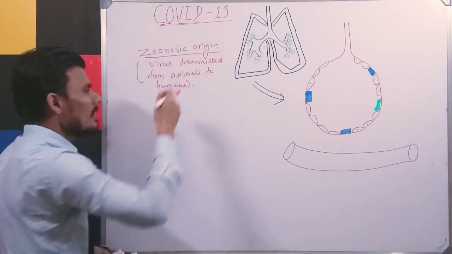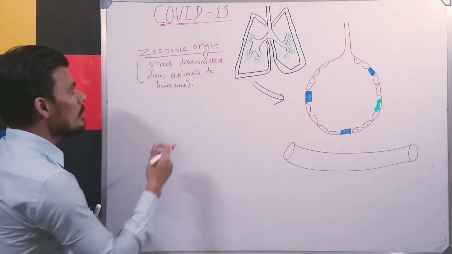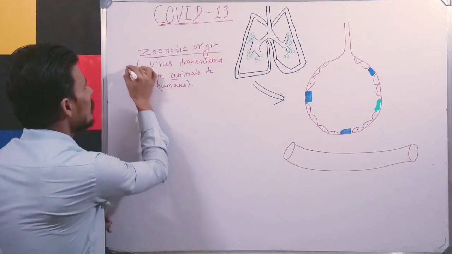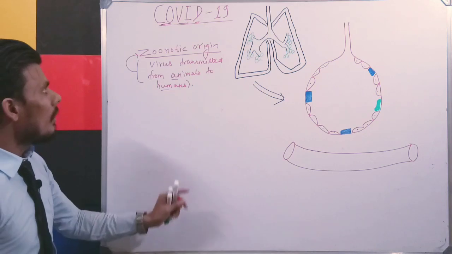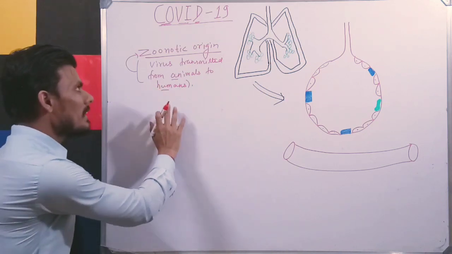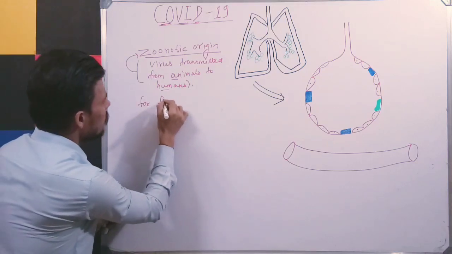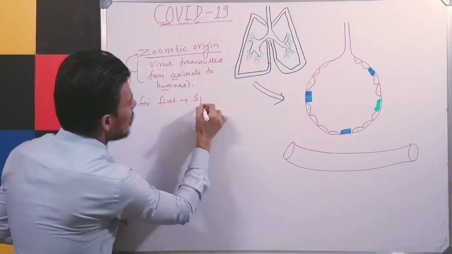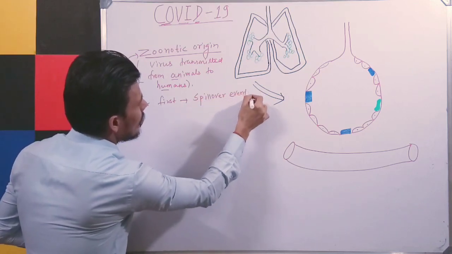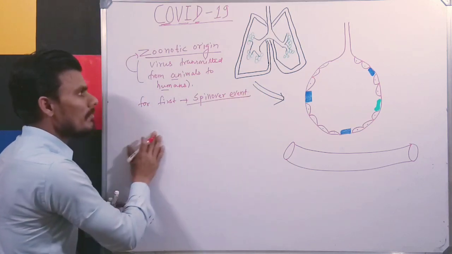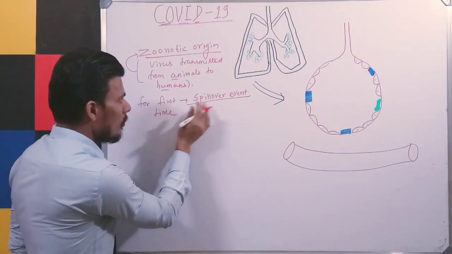Not only a virus, any microorganism, if it is transmitted from animals to humans, is called zoonotic origin. In addition, if a microorganism is transmitted from animals to humans for the first time, then it is called a spillover event.